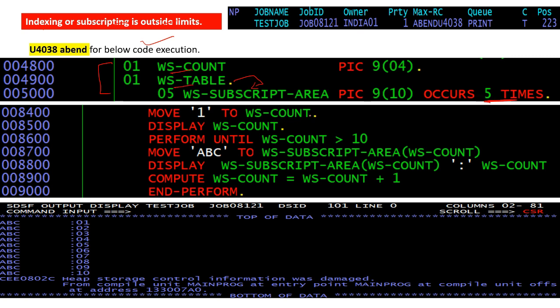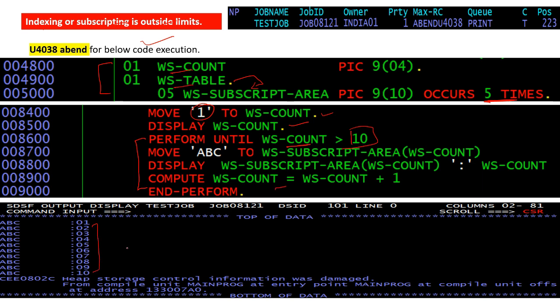I am moving a value to WS-COUNT, and I am displaying it here. And then we perform an in-stream perform up to 10 as the value. Okay, if the condition becomes true, it will not go inside this perform. So it will write up to 10, like it has written here up to 10.